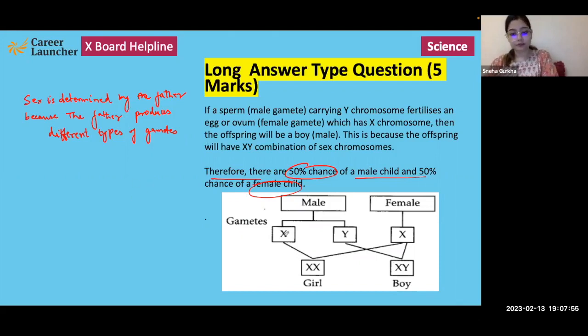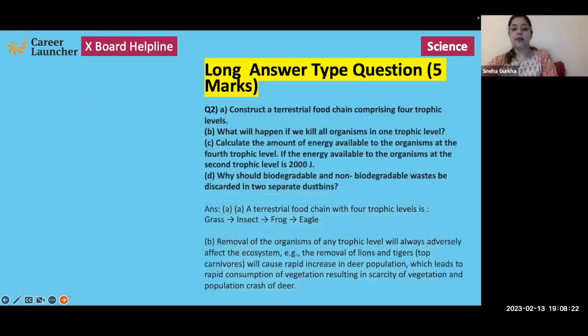So here, X from the father's side fuses with X from the mother's side, resulting in a girl. Y from the father's side fuses with X from the mother's side, resulting in a boy. So there is a 50-50% chance of whether the child that would be born would be a male or a female. Okay, moving on to the next question.